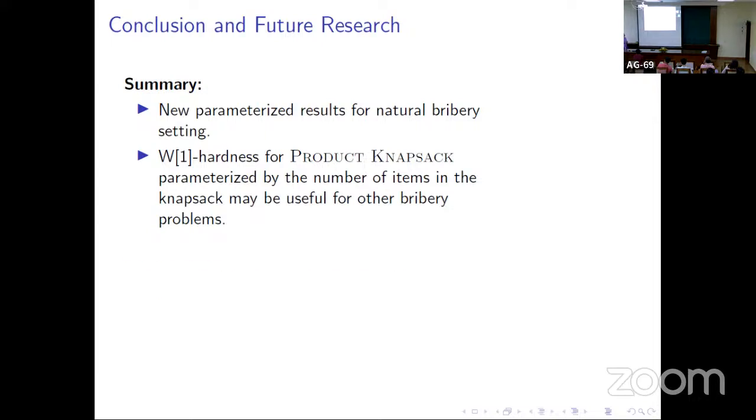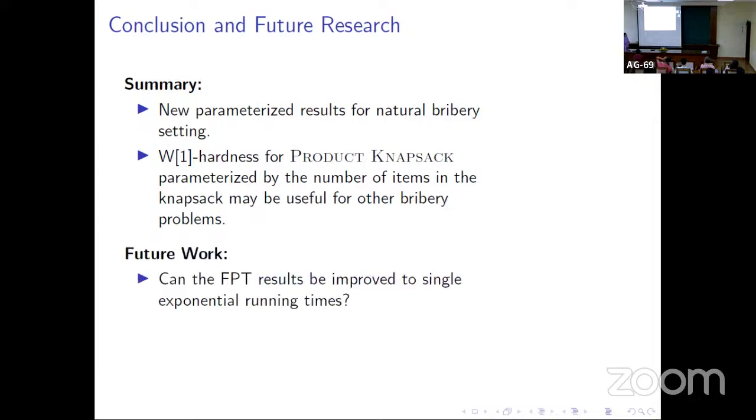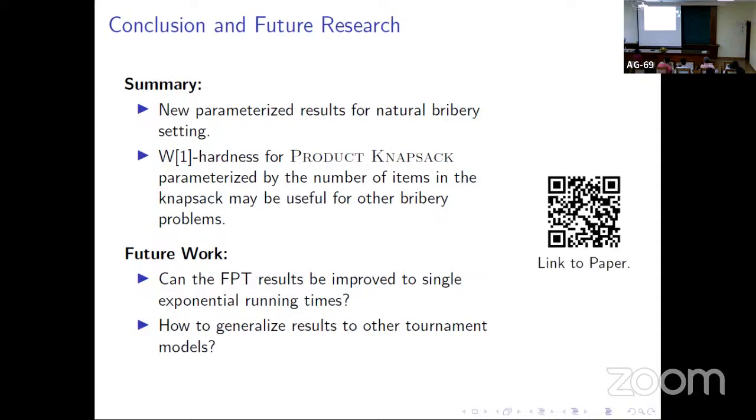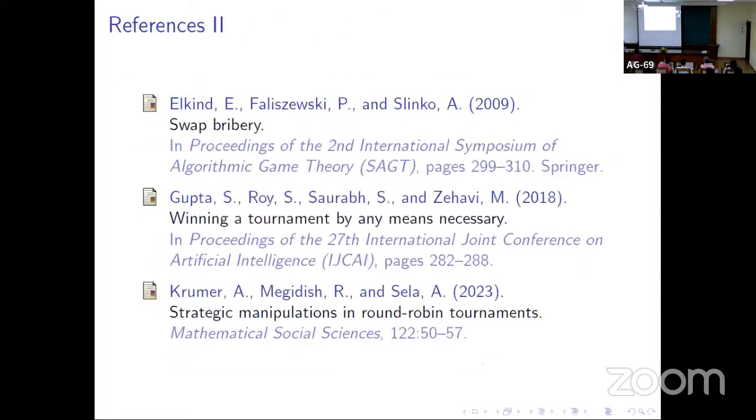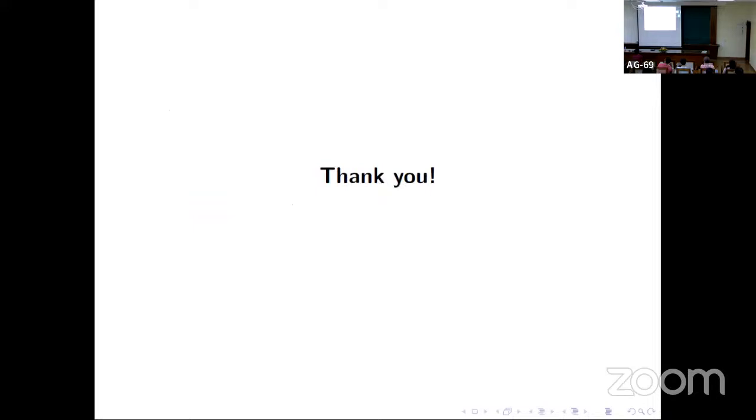In the future, we can ask whether FPT results can be improved to single exponential running times, and how to generalize these results to other tournament models, because we have some results for knockout tournaments as well. So for the other tournaments that I mentioned in the initial slides, can we extend the results there? This is the link to the paper if you want to read, and these are some of the references. Thank you.